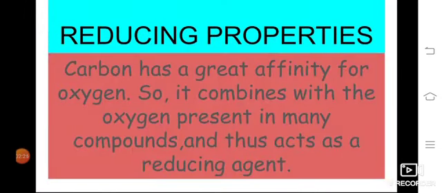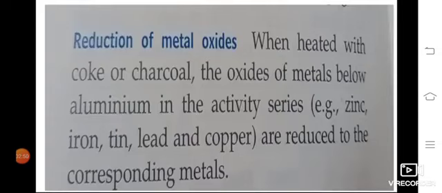Then the reducing property. What is the meaning of reducing? Carbon has a great affinity for oxygen, so it can easily combine with the oxygen in many compounds. So it is acting as a reducing agent. Reducing means we need to remove oxygen from particular compounds. So it is easily absorbing oxygen. So it is called a reducing agent, and it has a reducing property.